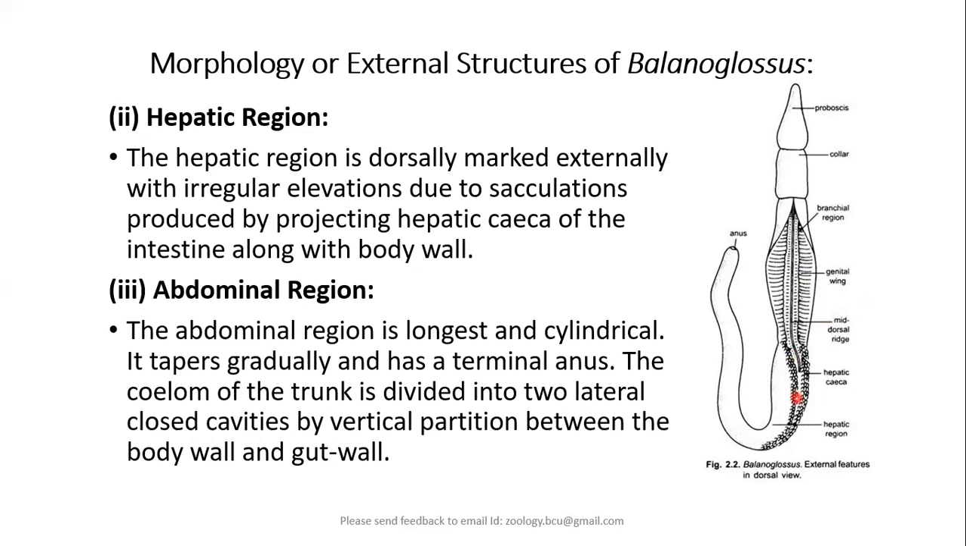Coming to the next portion, it is the hepatic region. The hepatic region is marked only dorsally. You can see on the ventral surface, we don't see any hepatic region. That means it is smooth. Why? Because on the dorsal position, it is externally showing some irregular elevations because of the presence of hepatic caecae in the body.